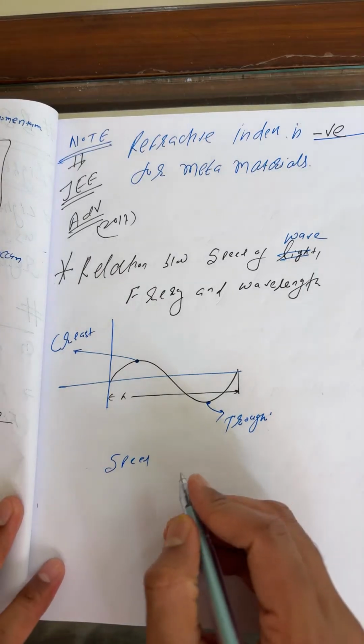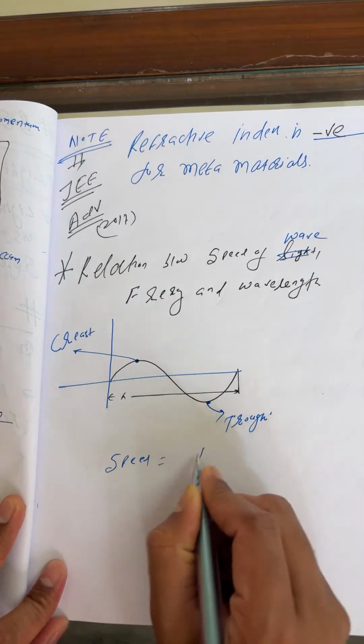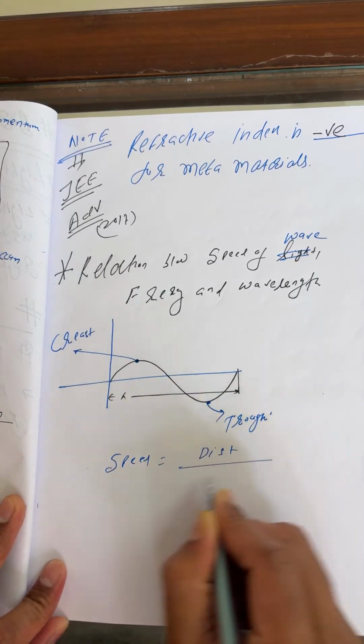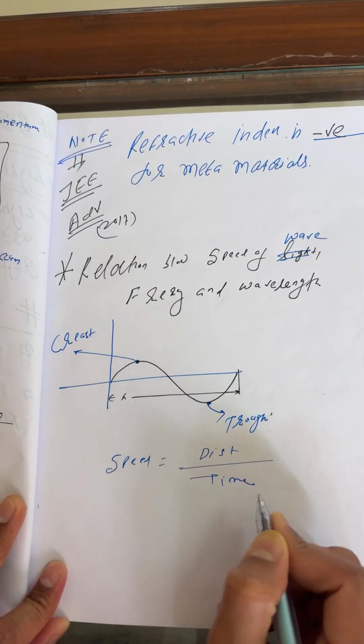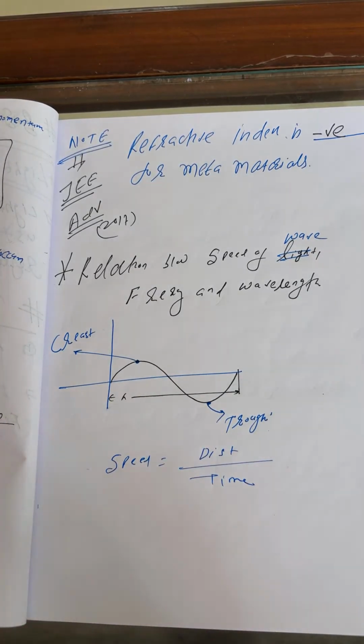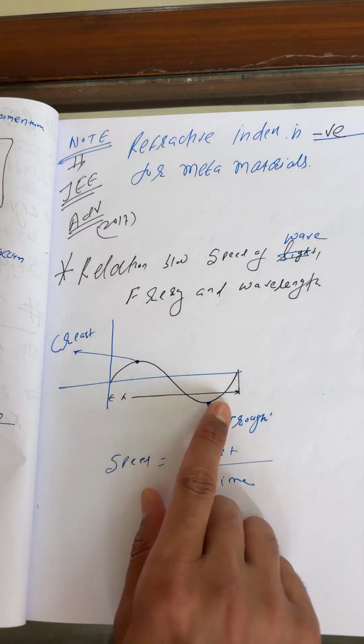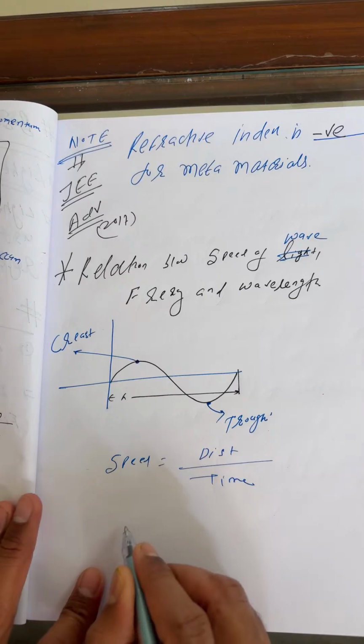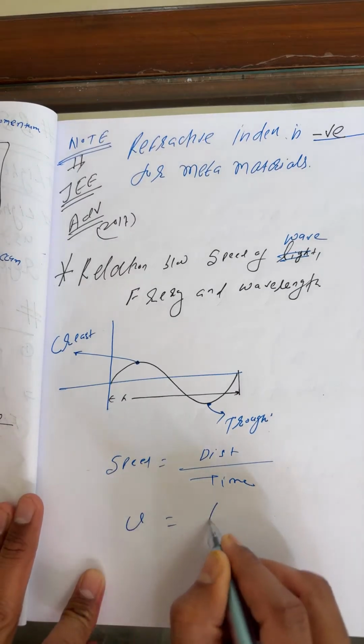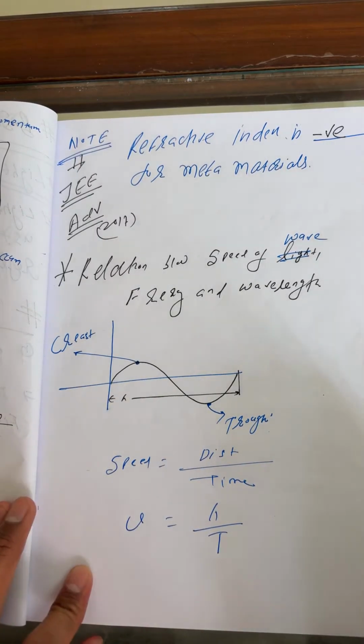Okay. So you can write speed is equal to what? This is distance per unit time. So what's the distance traveled? For one complete loop, that is lambda. So you can say V is equal to lambda by T.